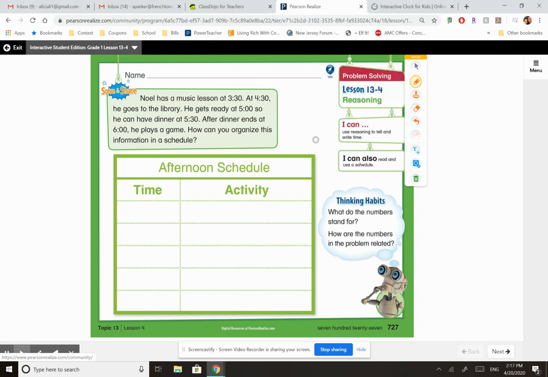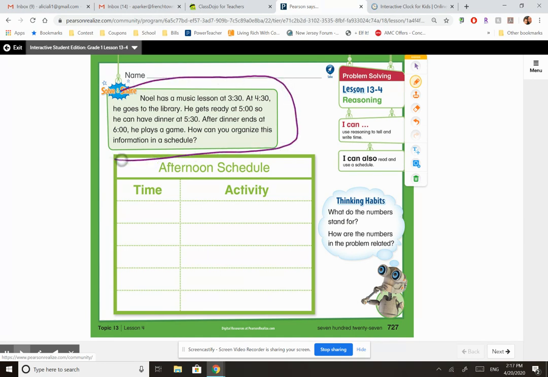First graders, today we are learning lesson 13-4, reasoning, which is also doing with scheduling, okay? So we use time a lot so that we know what time we're going to do something, all right? Like, can you imagine going to a movie and not knowing what time it starts? You might get there too early, or you might get there too late after the movie's over, or even in the middle of the movie. That's no fun. So we use time a lot so we know what time to be at places and what time to do things. So let's take a look at this person's schedule.